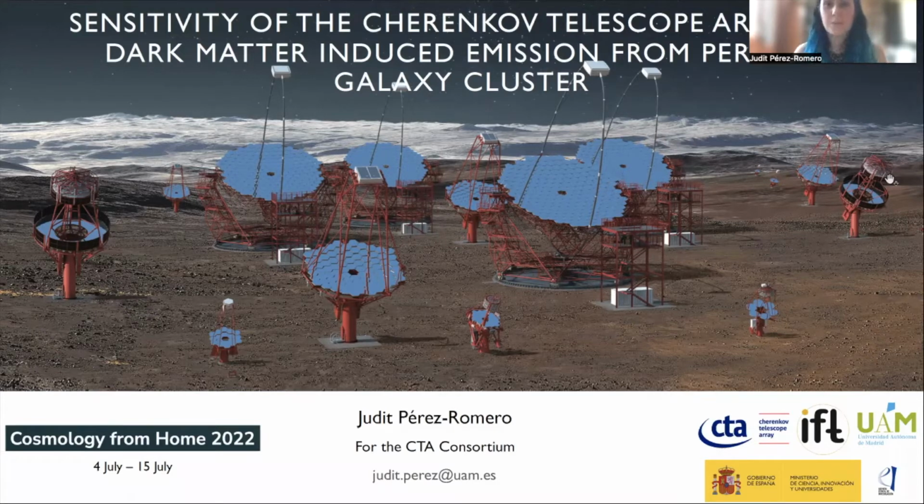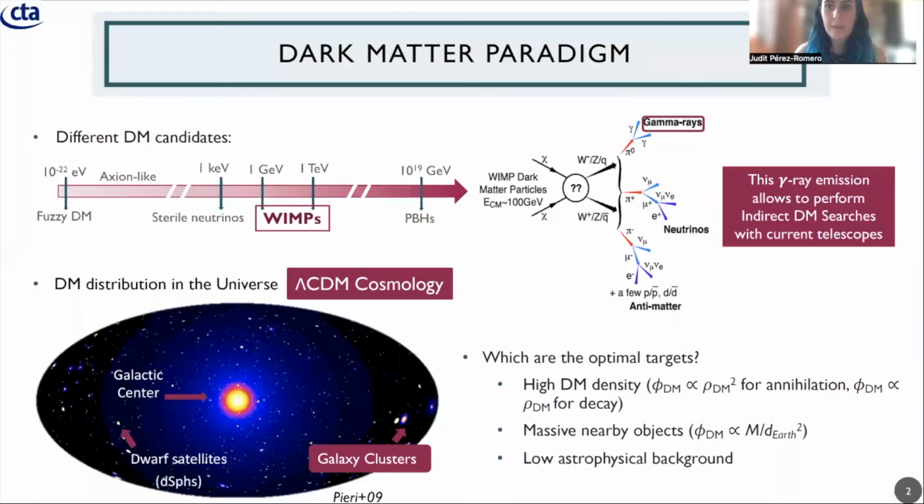First of all, I would like to briefly introduce the dark matter paradigm. We have a lot of observational evidence of a dark matter component of the universe amounting to up to 70% of all the mass of the universe. And we have a very wide range of different candidates with many different masses, for example the weakly interacting massive particles, the WIMPs. For this talk, I'm going to focus on the WIMP paradigm.